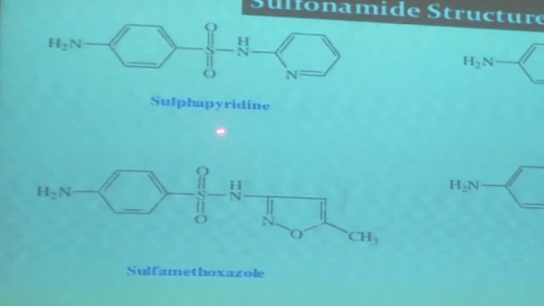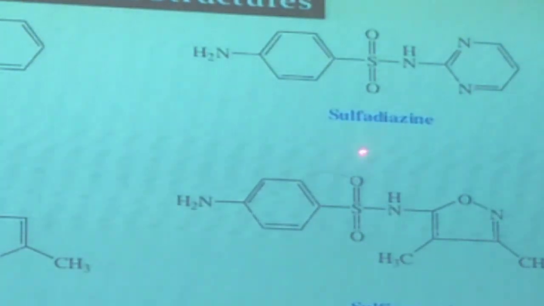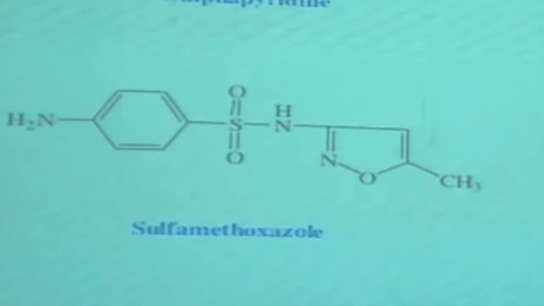Different derivatives of sulfonamide include sulfapyridine, as it contains a pyridine group at the R1 position of the sulfonamide. Then there is sulfadiazine, because it contains a diazine group, a nitrogen-containing ring with 2 nitrogen atoms and 3 unsaturated double bonds. At the R1 position there is diazine, and that is sulfadiazine. And then there is sulfamethoxazole.